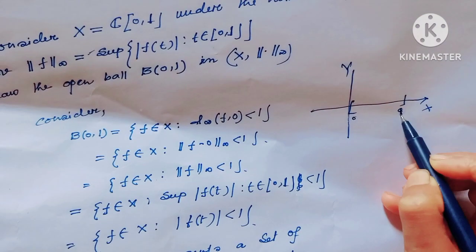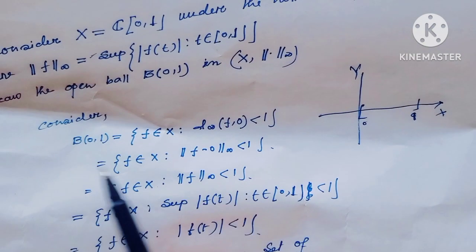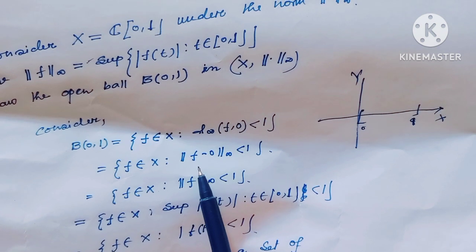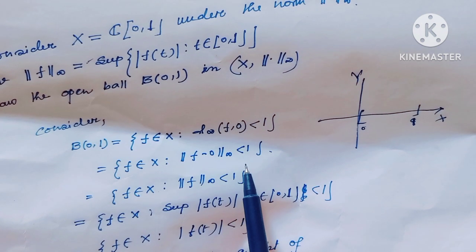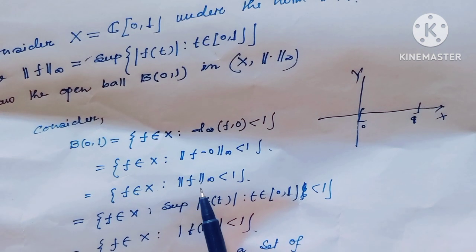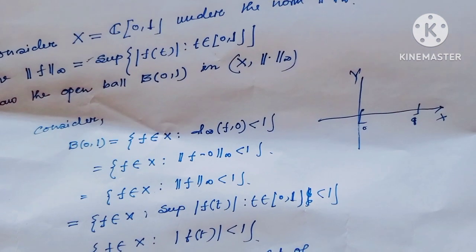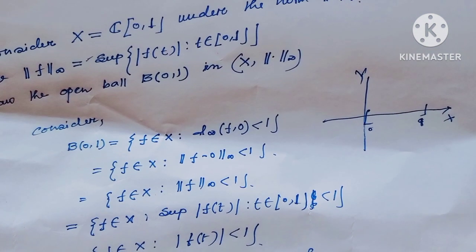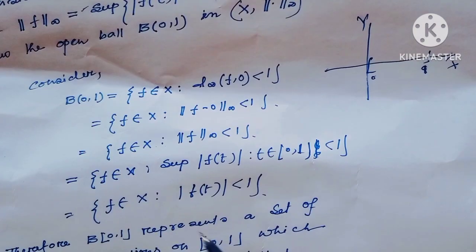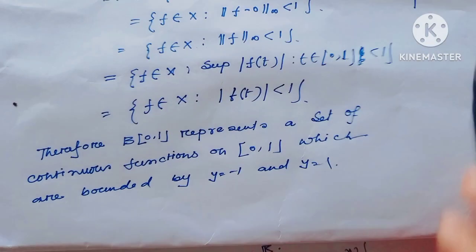This is the interval 0 comma 1, and d-infinity is defined as the norm of f minus 0, infinity, less than 1. That means f in X such that the norm of f infinity is less than 1, and the norm of f infinity means the supremum of |f(t)| where t belongs to [0,1] is less than 1. That means f in X such that the absolute value of f(t) is less than 1.